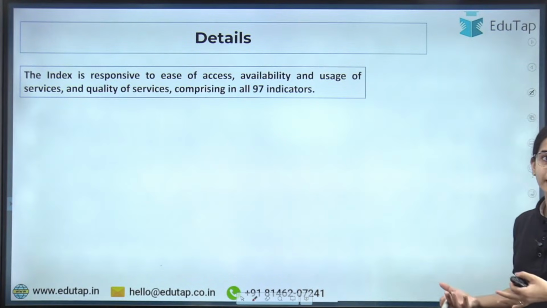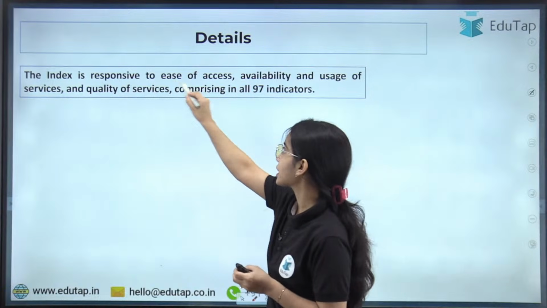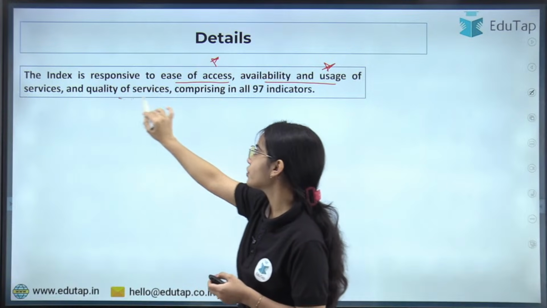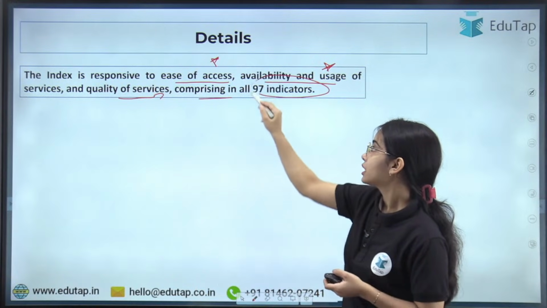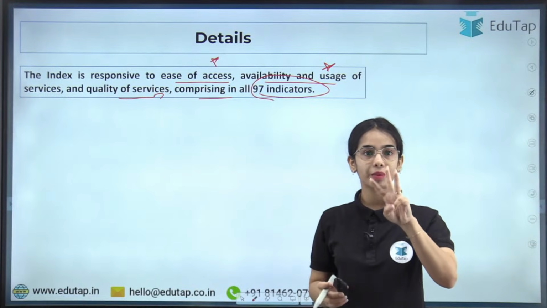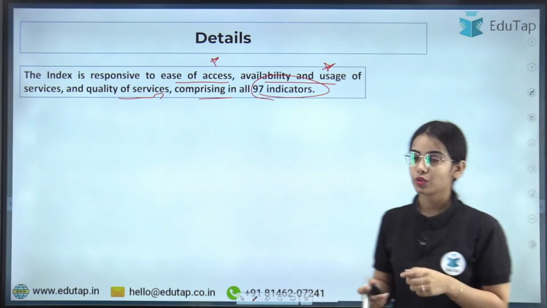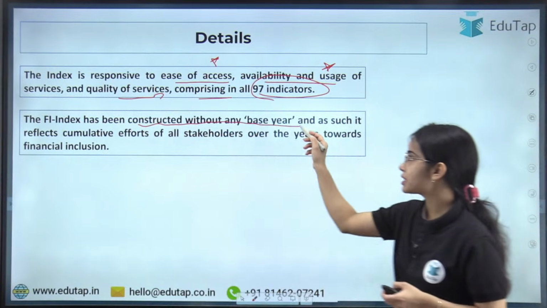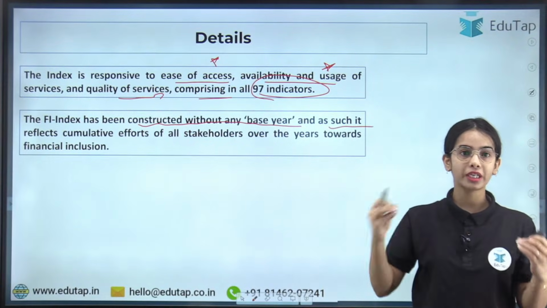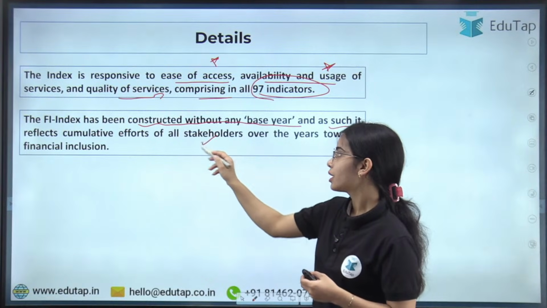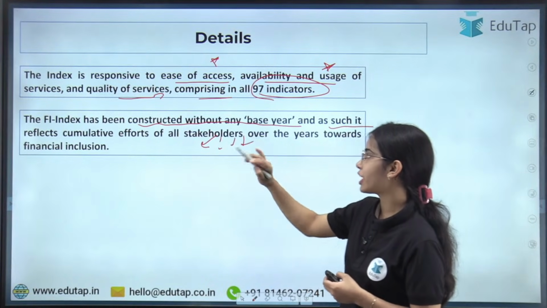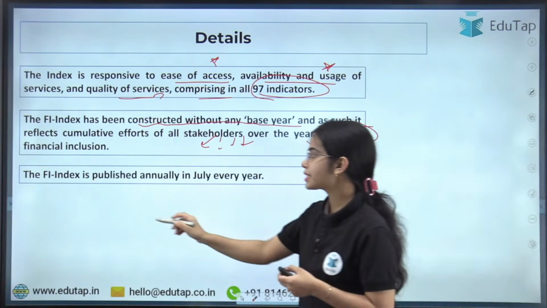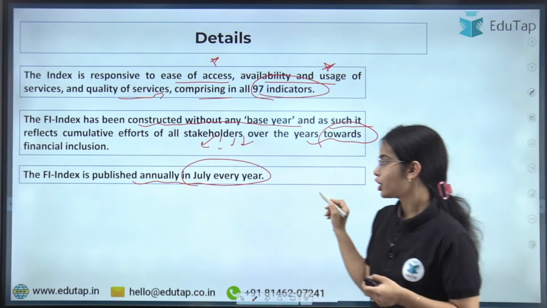Now some extra details. The index is responsive to ease of access, availability and usage, and quality of services, comprising in all 97 indicators. So in these three sub indices there are 97 indicators. Next, the financial inclusion index has been constructed without any base year, and as such it reflects the cumulative efforts of all the stakeholders, SEBI, RBI, IRDAI, PFRDA, government and such, over the years towards financial inclusion. The financial inclusion index is published annually in July every year. So this is the idea.